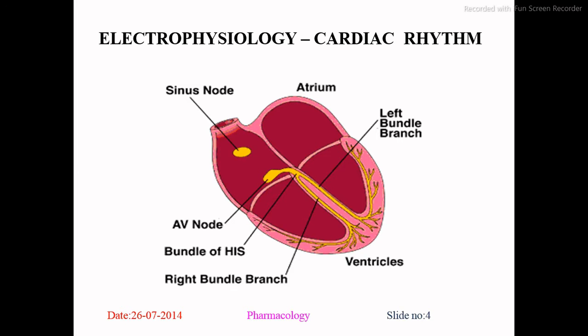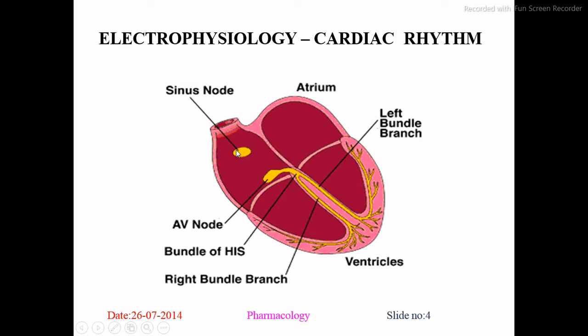This is the electrophysiology of cardiac rhythm. As you can see here, this is the SA node, and the AV node is located here. This is the bundle of His. This is the right branch. Now here is the left branch. It is surrounded by the ventricles, and specifically we talk about the electrophysiology of this rhythm.